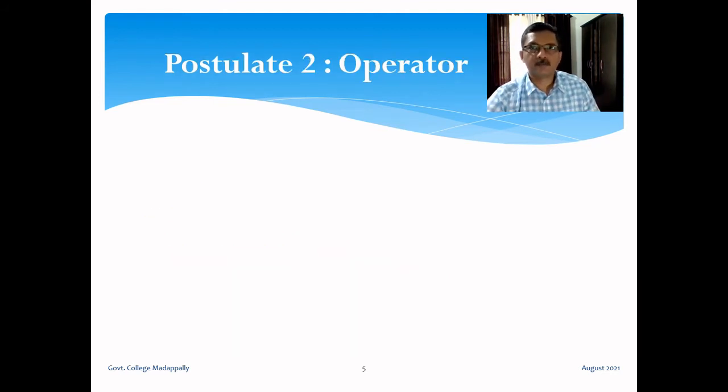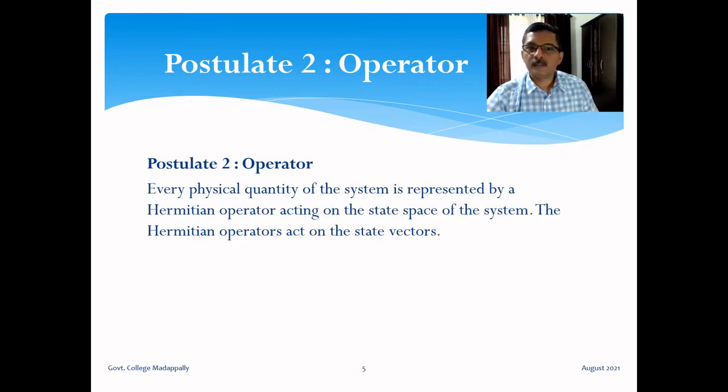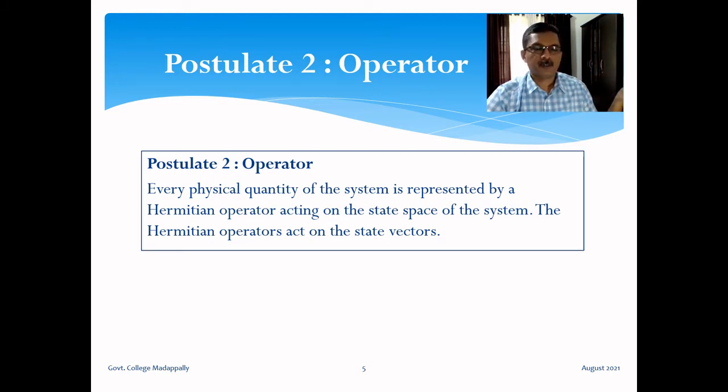Second postulate is, let us call it as operator postulate. Every physical quantity of the system is represented by a Hermitian operator acting on the state space of the system. The Hermitian operators act on the state vectors. We have already defined what is a Hermitian operator, what are the important properties of Hermitian operators. We know that its eigenvalues are real and eigenkets are orthogonal to each other. Okay, so every physical quantity of the system is represented by a Hermitian operator, and these operators act on the state vectors in the Hilbert space of the system.